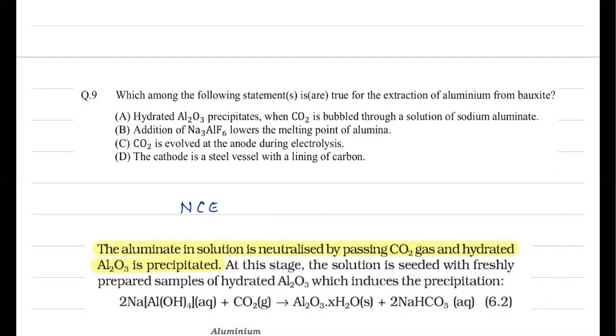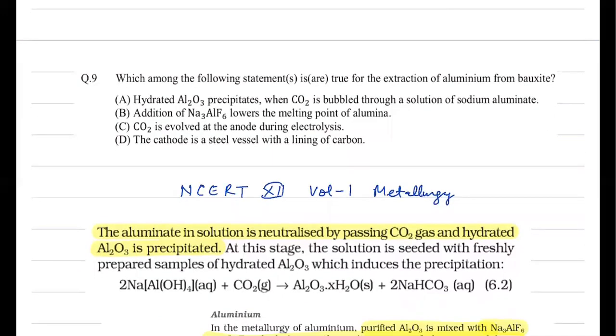So this is actually a question directly taken from the NCERT 12th volume 1 metallurgy chapter. So I've quoted the paragraph directly so that you can refer to the statement. First statement: the aluminate solution is neutralized by passing CO2 gas and hydrated Al2O3 is precipitated. You can see that all the statements are copied from the NCERT book.